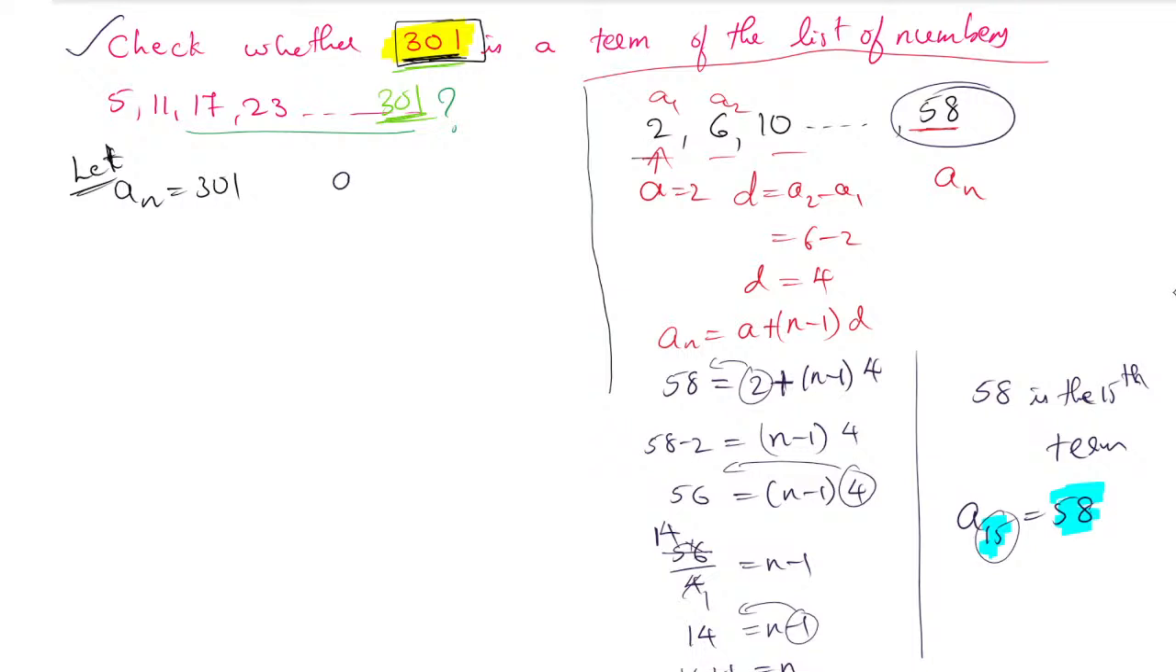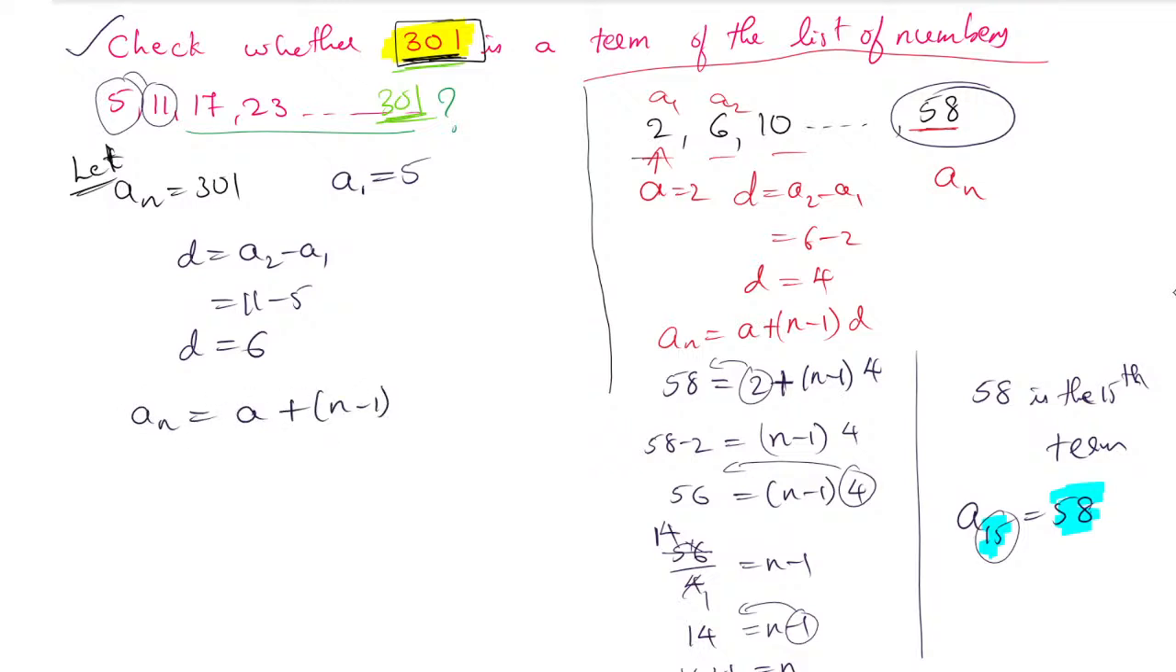Now the a value we know. The a value is a1, the first term, which is 5. Similarly, the d value we also know: a2 minus a1, that is 11 minus 5, which is 6. So the d value will be 6. Clear? So this is the way we have to move on. Then we have to substitute in the formula, an is equal to a plus n minus 1 into d.